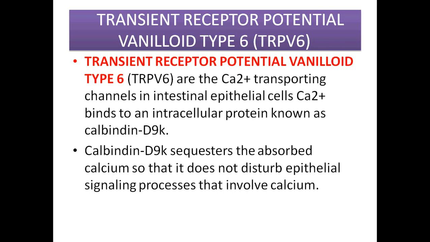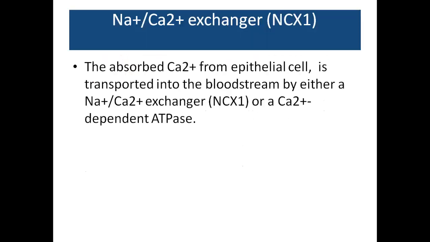TRPV6, transient receptor potential vanilloid type 6, are the calcium transporting channels in intestinal epithelial cells. Calcium binds to an intracellular protein known as calbindin D9K. Calbindin D9K sequesters the absorbed calcium so that it does not disturb the epithelial signaling processes that involve calcium. The absorbed calcium from the epithelial cell is transported into the bloodstream either by the sodium calcium exchanger NCX1 or a calcium dependent ATPase.